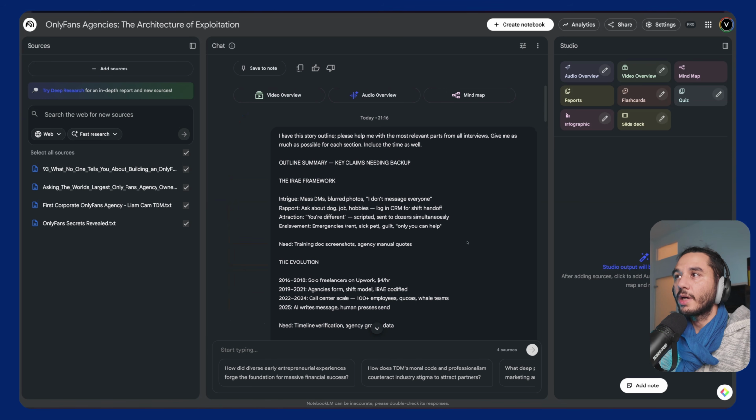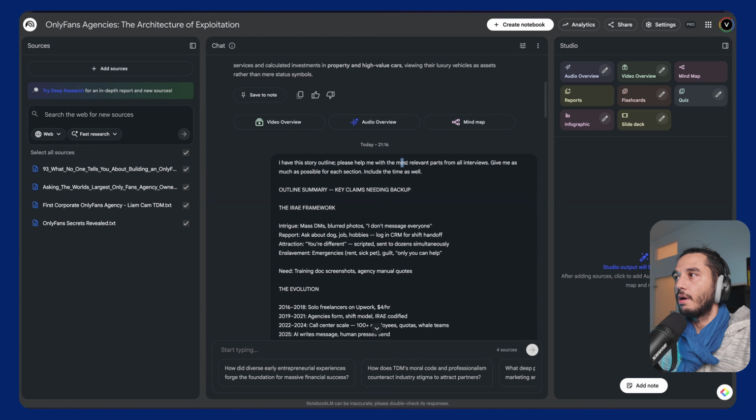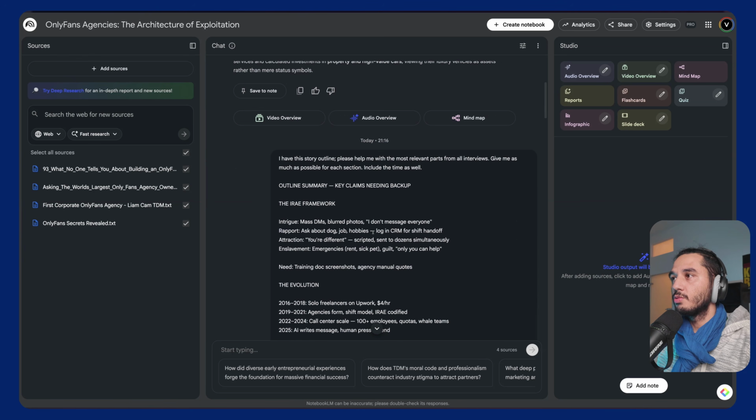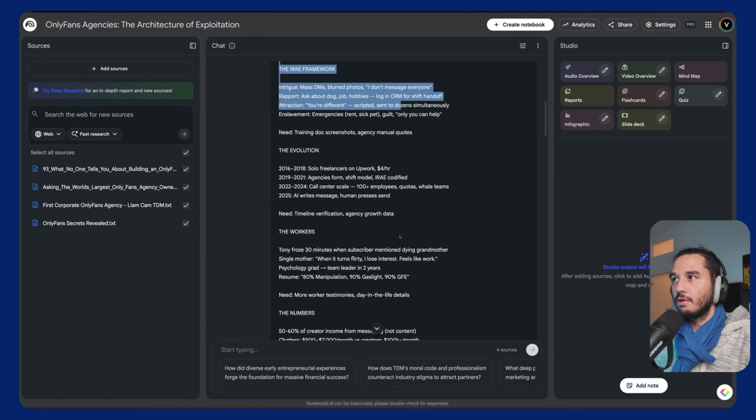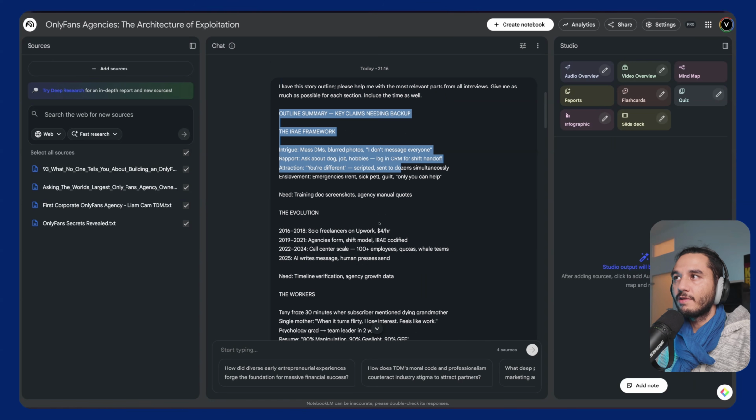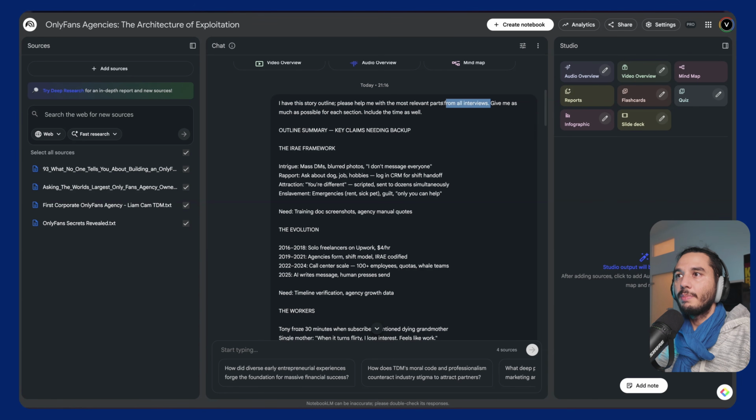Now let's ask Notebook LM to give us the most relevant parts of all those interviews. What I would do is give it a summary of our outline here. It doesn't need to be long, and we don't need all the other context. We are most interested in relevant parts from the interviews. Now keep in mind, those interviews not only help us to tell a documentary with more substance, but also it will allow the editor to have an easier life because now we can just use interview parts and snippets here and we will have a complete package.